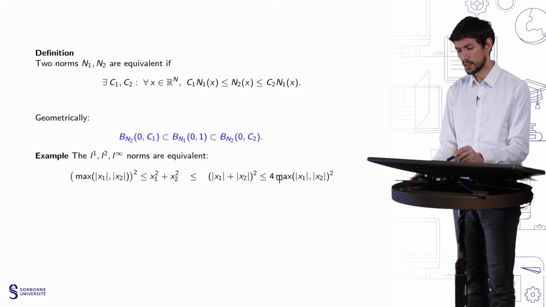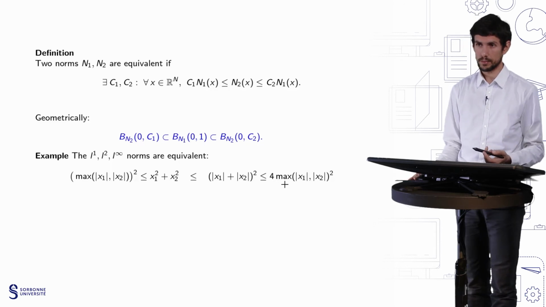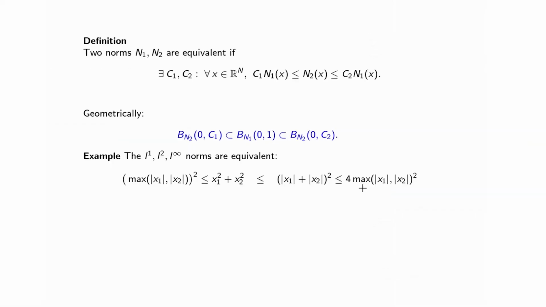Therefore, you obtain this inequality with 4 here, which is just 2 squared. So this chain of inequalities exactly means, when you take the square root of everything, that the norm of x infinity is smaller than the norm of x for the L2 norm, which is smaller than the norm of x in the L1 norm. And finally, when you take the square root of 4, you obtain the last thing here.